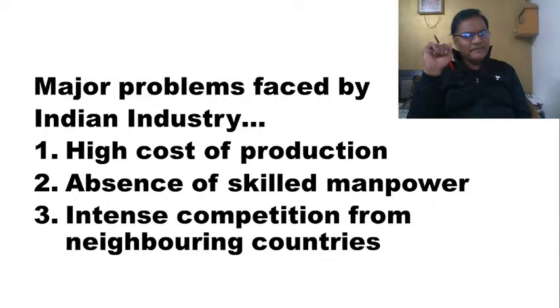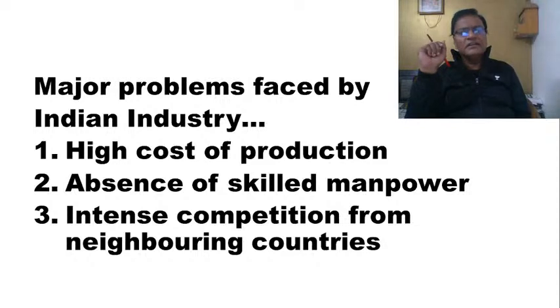Now, what is happening with India is that we are fast losing even the relative advantage that we enjoyed because of various problems. Because of what we call high cost of production. The production costs in our country are so high that it makes our goods less competitive in the international market. I am not talking about services.